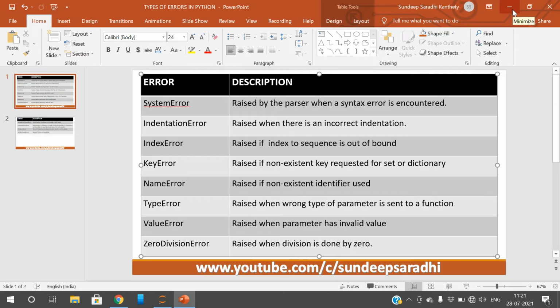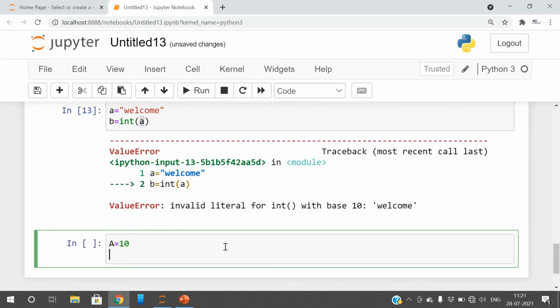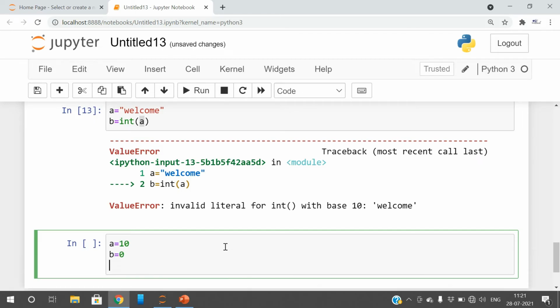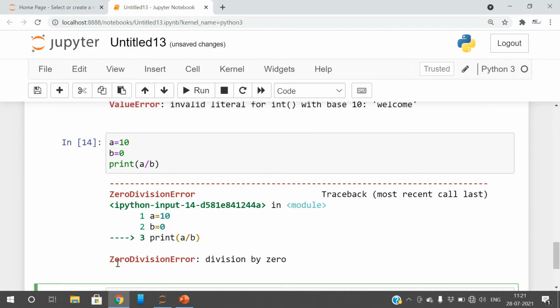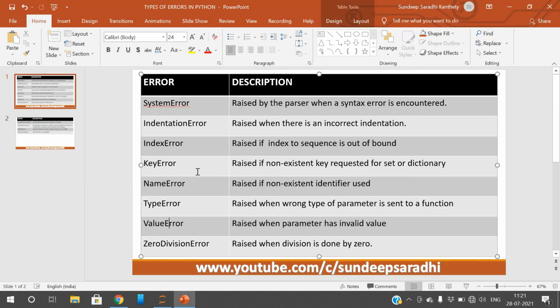So the next one is a zero division error. It will be raised when the division is done by a zero. For example, consider a is equal to 10 and b is equal to 0, and if you try to do the division a by b, you will get the zero division error. Here the b value is 0. In a division the denominator should not be 0, right?